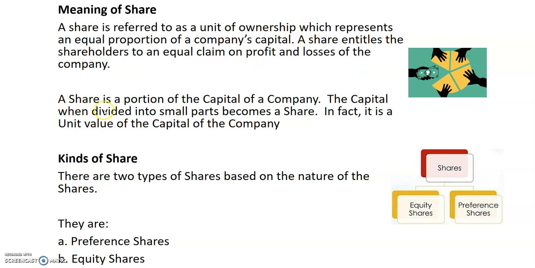That can be understood in this second paragraph very clearly. A share is a portion of the capital of the company. So in the capital of a company, it's just a portion. The capital, when divided into small parts, becomes a share. In fact, it is a unit value of the capital of the company. See here, you see the picture here. Assuming that this whole circle is the whole capital of a company, which is divided into so many small units, each unit is called a share.